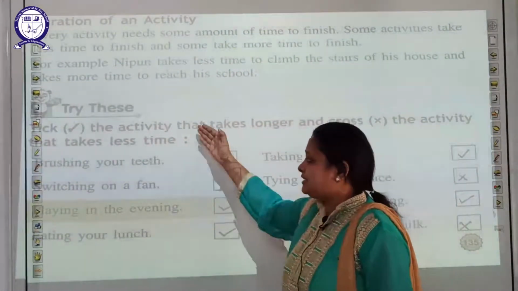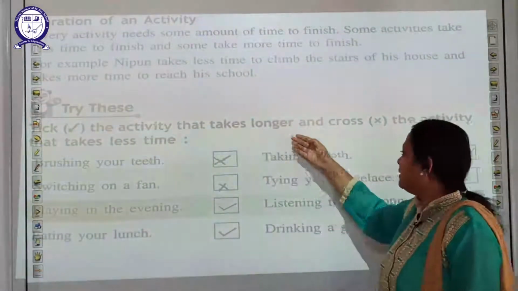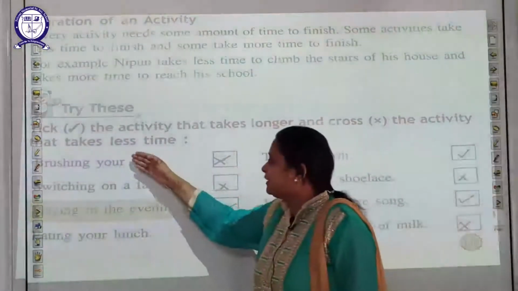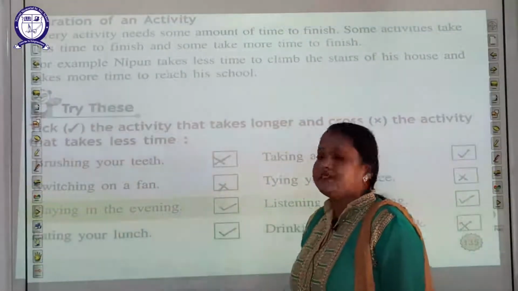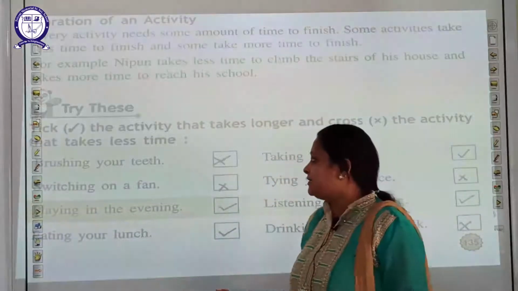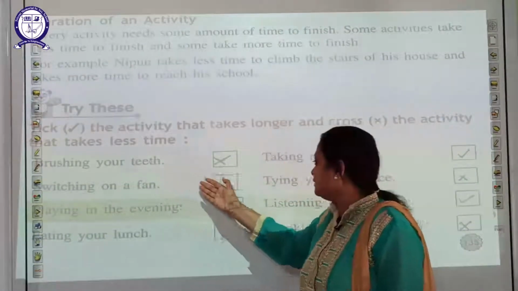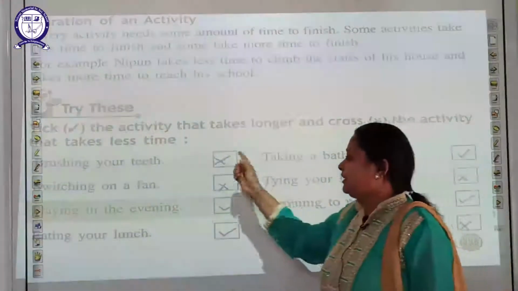But if he wants to reach the school, he takes a very long time. So now try this, students. Tick the activity that takes longer and cross the activity that takes less time. For example, brushing your teeth and taking a bath, students.